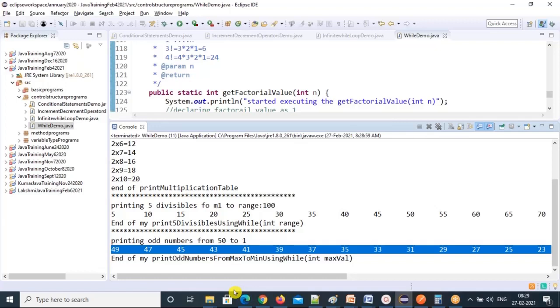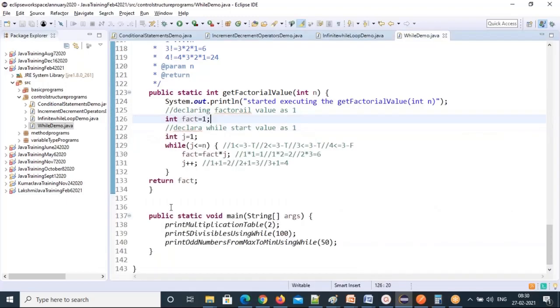Print ASCII code values for small z to small a using while loop. And next, I told you to write a return type method to return the sum of n natural numbers. These are the 5 methods I have given. Another one, odd numbers, even numbers I have given, right? Even numbers, printing these alphabets, and this natural numbers sum we need to print.